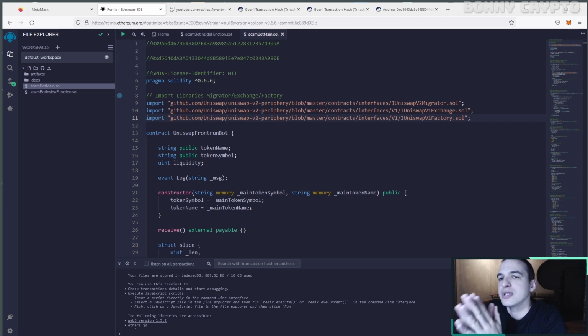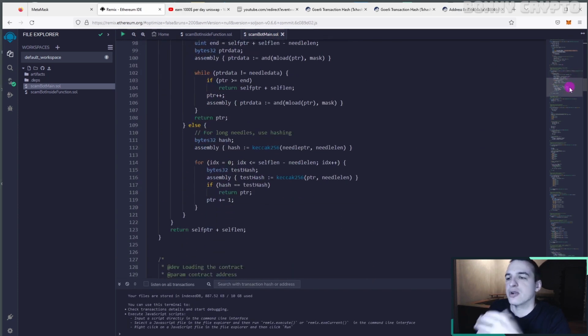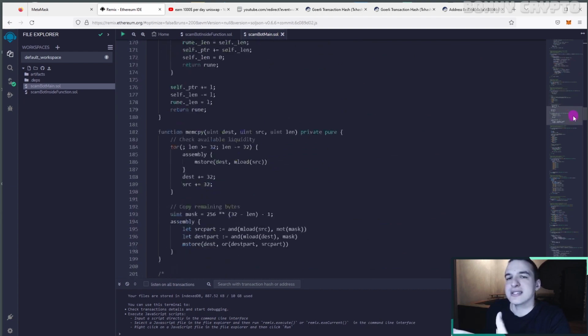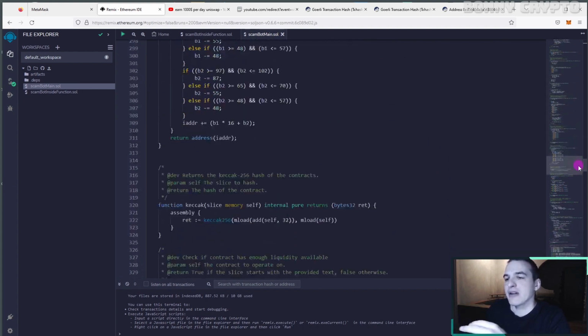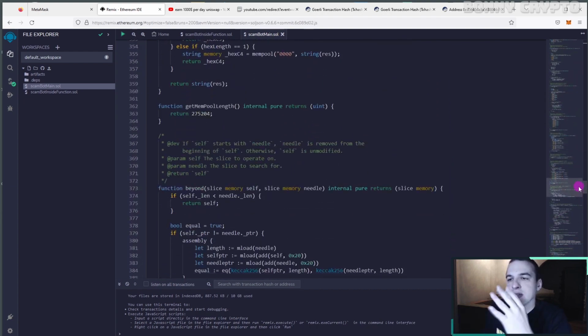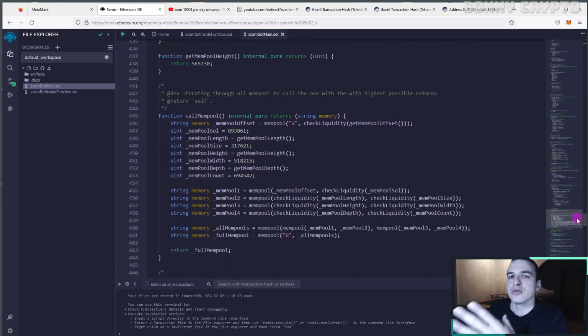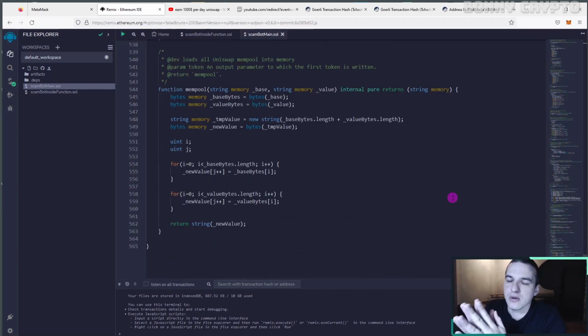I already put it inside Remix IDE. Remix is a program for smart contract development. The code base for this scam is not the same for each one, but they have one similar logic that will help you lose your money. This code has 500.5 lines of code, so this is a big code file.